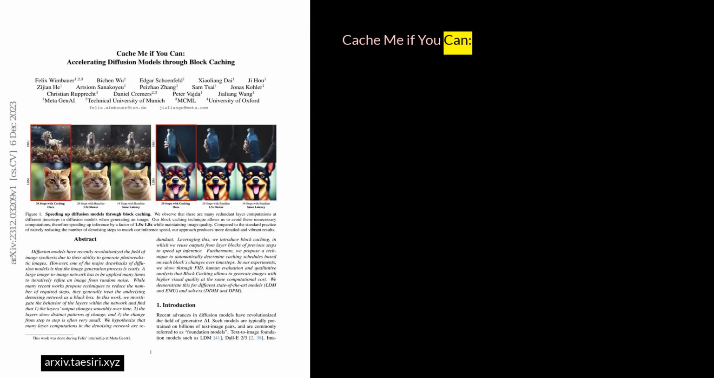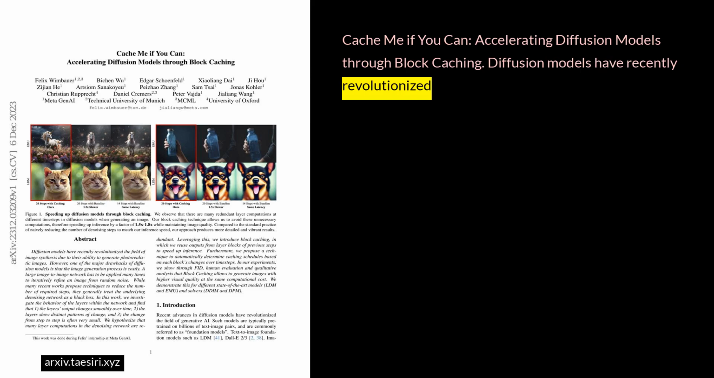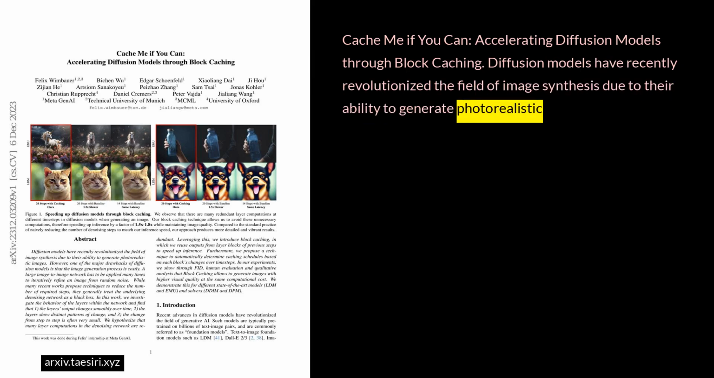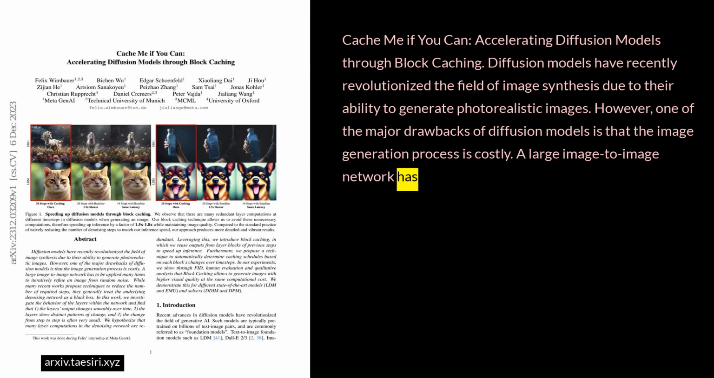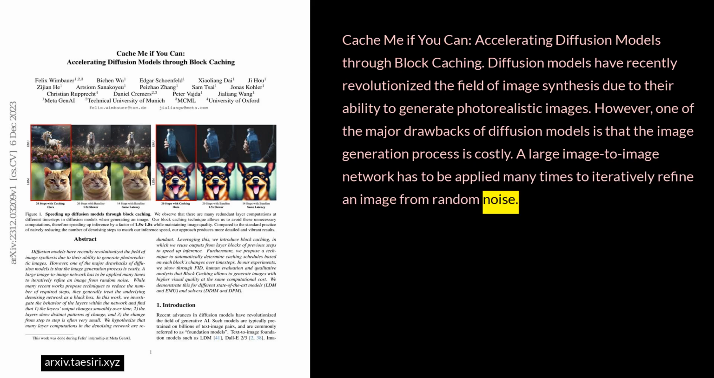Cache Me If You Can: Accelerating Diffusion Models through Block Caching. Diffusion models have recently revolutionized the field of image synthesis due to their ability to generate photorealistic images. However, one of the major drawbacks of diffusion models is that the image generation process is costly. A large image-to-image network has to be applied many times to iteratively refine an image from random noise.